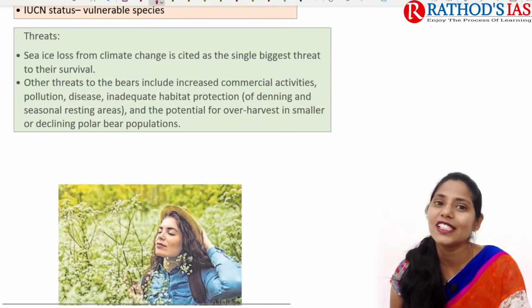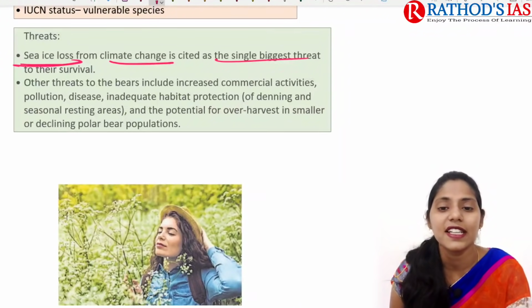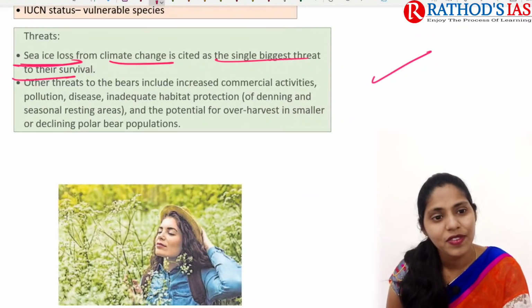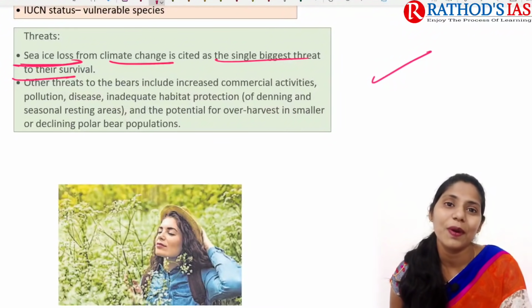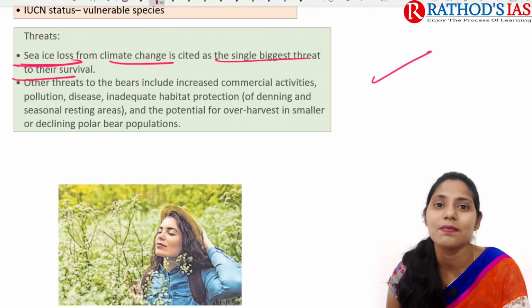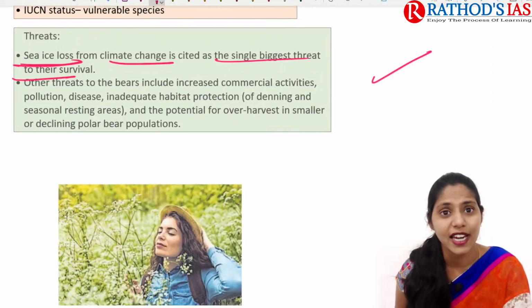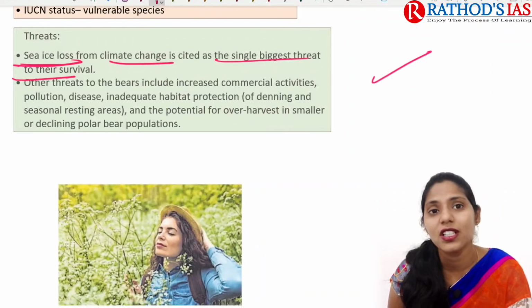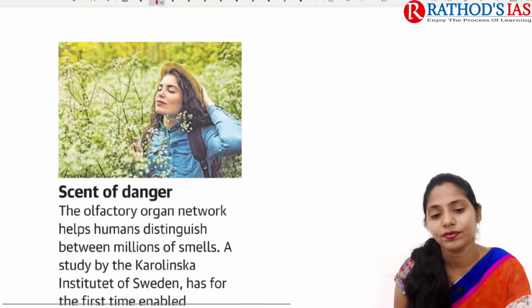And now let us try to see some threats. Sea ice loss from climate change is cited as the single biggest threat to their survival. As I said earlier, the ice present in these polar regions, whenever it is melting, will lead to some impact on these bears. And not only this, other activities like commercial activities, pollution, diseases, and inadequate habitat protection are also potential threats.